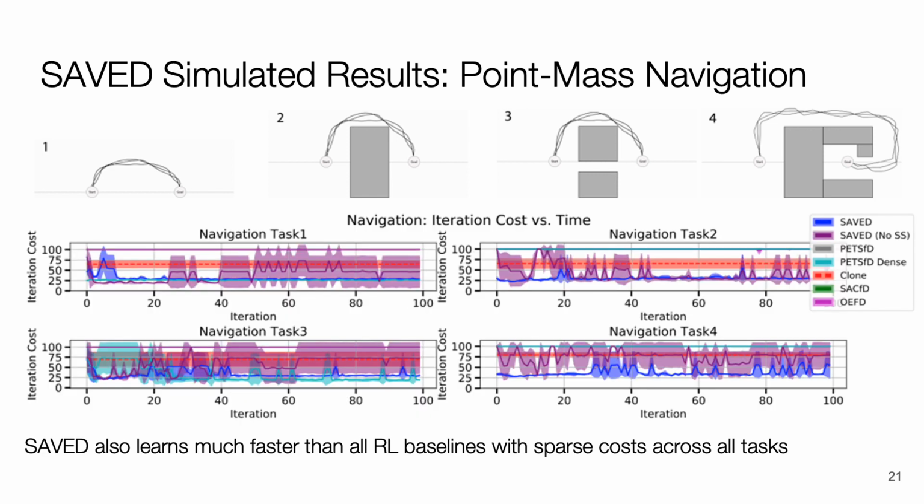We also find that SAVED is able to learn more efficiently than all baselines that use sparse costs. We also introduce an Oracle model-based RL baseline, which is provided with dense quadratic costs, and find that this baseline outperforms SAVED on tasks 1 and 3, but is unable to efficiently solve tasks 2 and 4. This is because tasks 1 and 3 have constraint structures which make quadratic costs both accurate and easy to optimize. This highlights an interesting failure case of SAVED in task 3, in which the dense cost baseline actually achieves significantly better performance because SAVED is unable to find the path through the channel while still safely exploring away from the initial demonstrations. Please refer to the paper for further simulation experiments on robotic reaching and pick-and-place tasks.